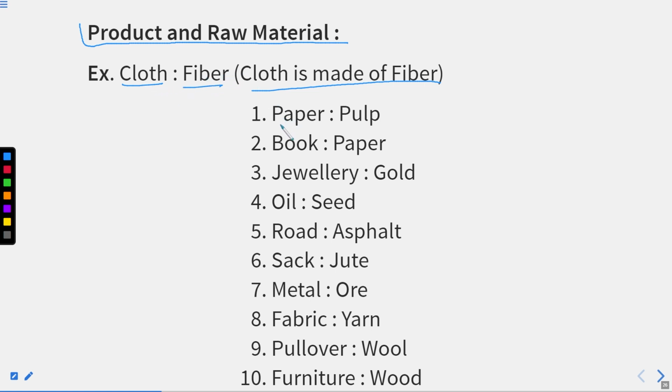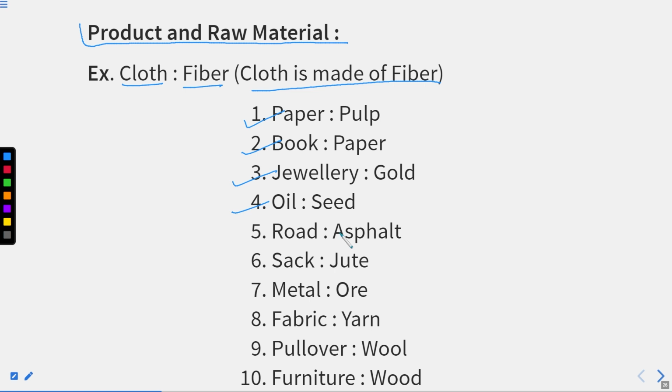You can see here, paper. Paper we get from pulp. A book is a combination of paper. Jewelry is a combination of gold. Oil, we get it from seeds by crushing them. Road, we get it from, no, not exactly like this.